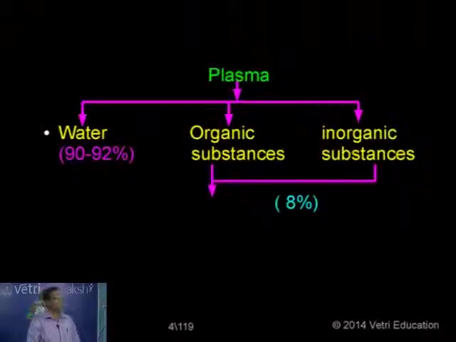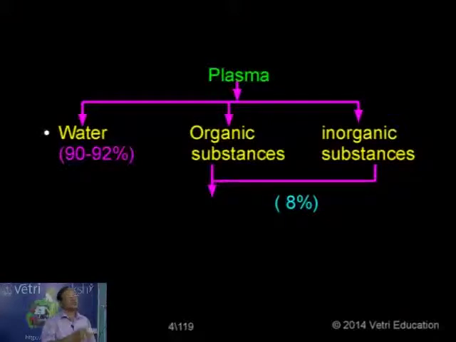Now let's see about the plasma. You know that it is a straw colored fluid. The specific gravity of plasma is less than that of blood because blood contains cells. And similarly, if we compare the plasma with urine, the specific gravity of urine is much higher than that of plasma because urine contains a number of waste products.